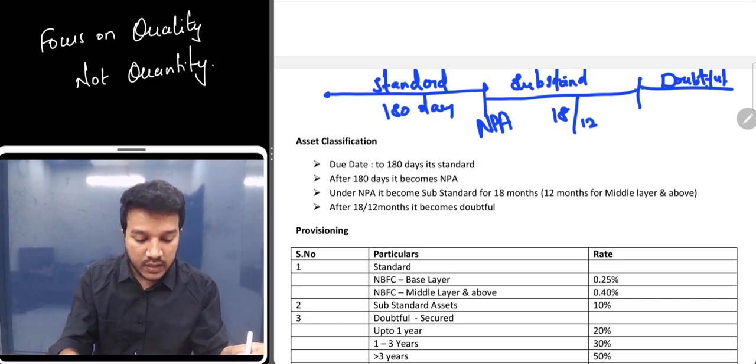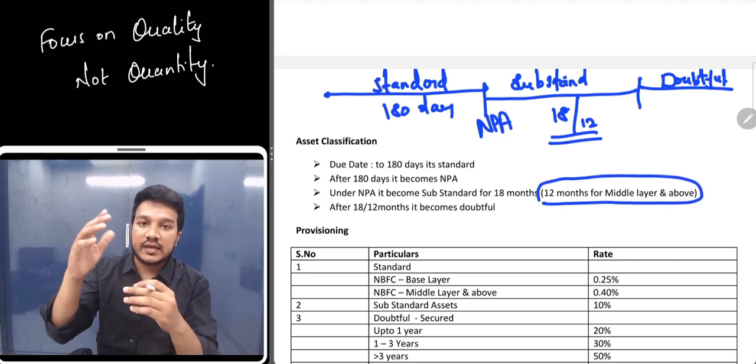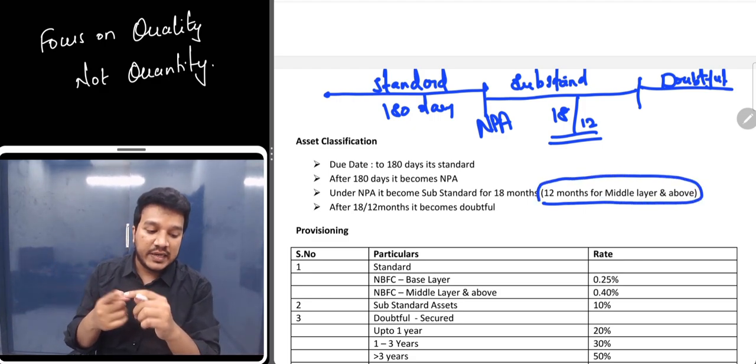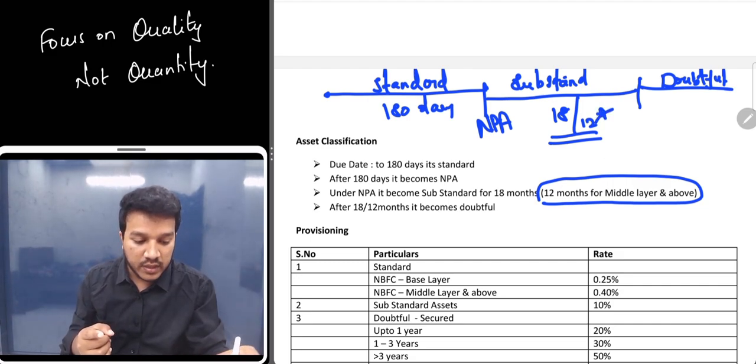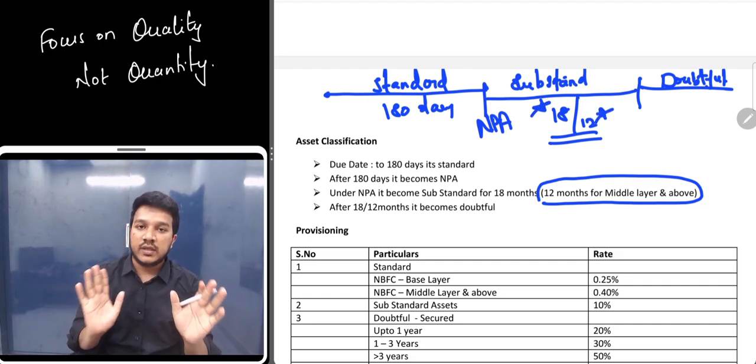Let's try and understand. Here 18 and 12 I said. 12 months is for middle layer and above. NBFCs are categorized into 4 layers, right? So for middle and above layer it is only 12 months. For base layer it is 18 months. That is what you have to remember in this timeline.